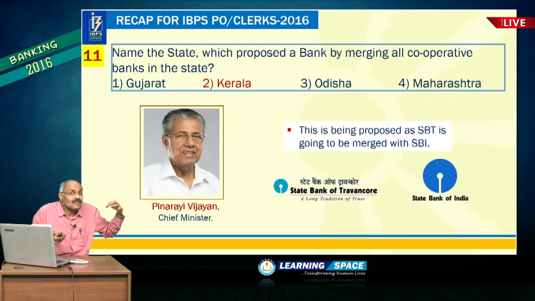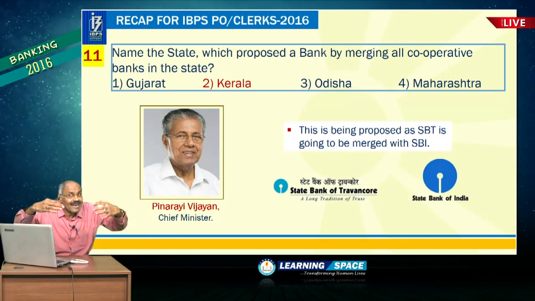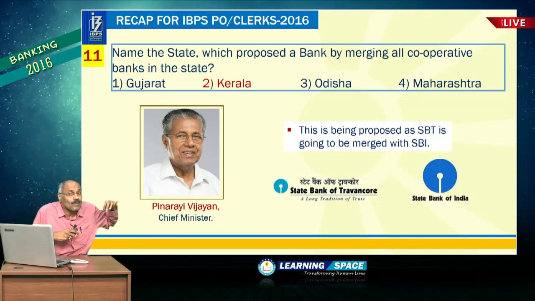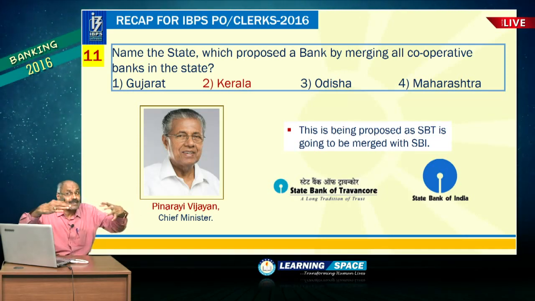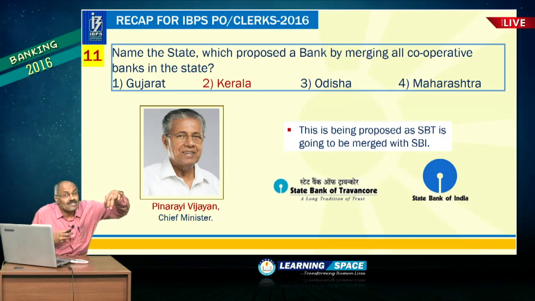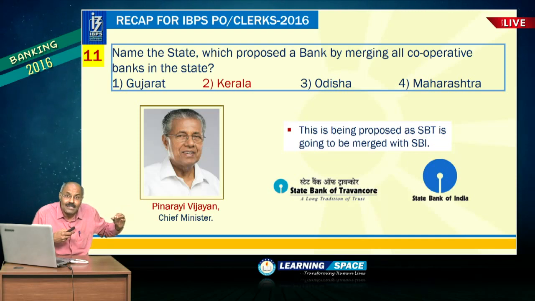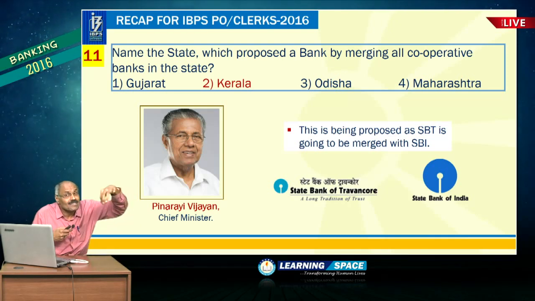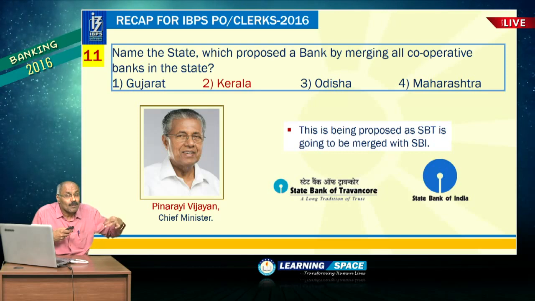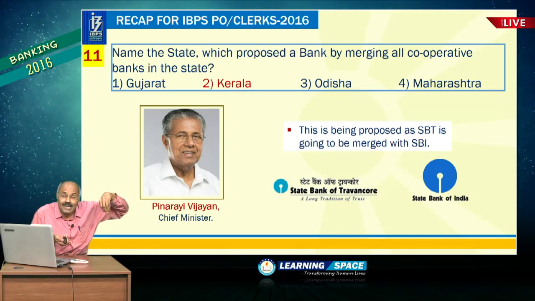Kerala government wants to start a bank, and it proposes to merge all cooperative banks. They want to establish one bank by merging these cooperative banks. Why? Because State Bank of Travancore, which is headquartered there, is going to merge with State Bank of India shortly. So, because of that reason, Kerala government wants to start a bank.